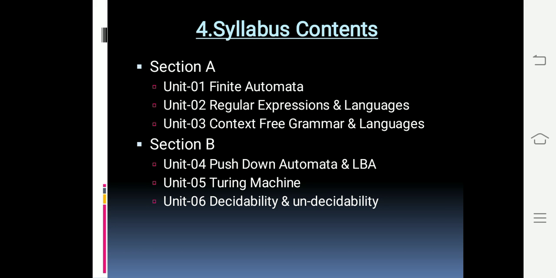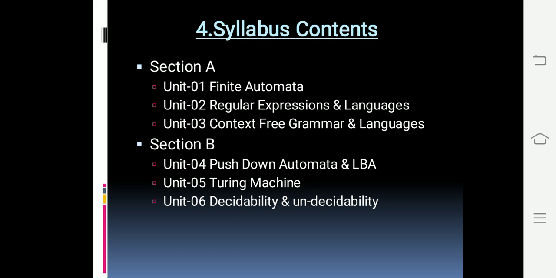Then unit 2 is regular expressions and languages. In this unit, you are going to study what are regular expressions, how regular expressions can be represented, what are the algebraic laws for regular expressions, some theorems regarding regular expressions, what are regular languages, and how regular languages can be designed. Then next is unit 3. In that you are going to study context free grammar and languages. Here you are going to study what is context free grammar, what is the parse tree, what are the applications of context free grammar, and normal forms of context free grammar.